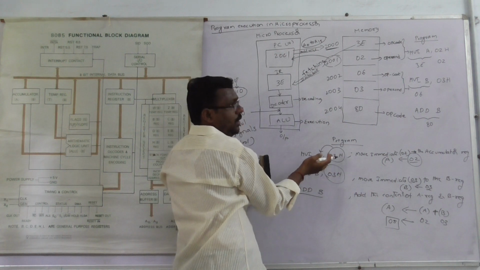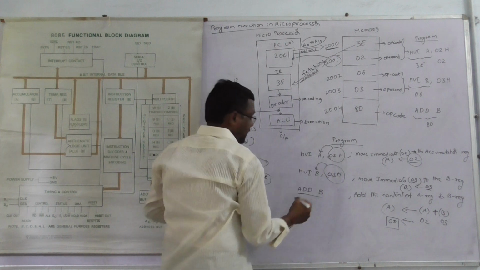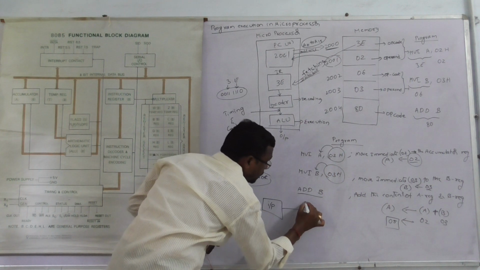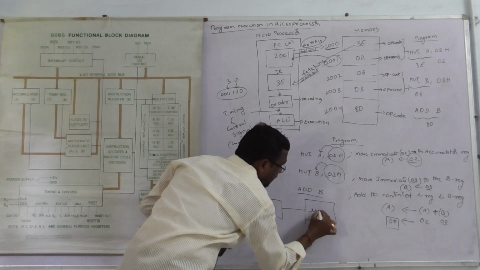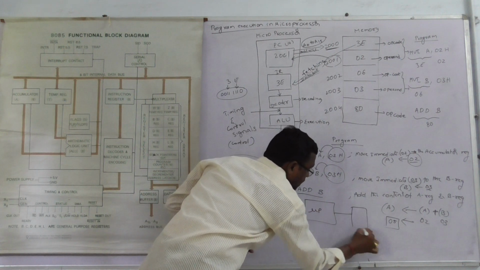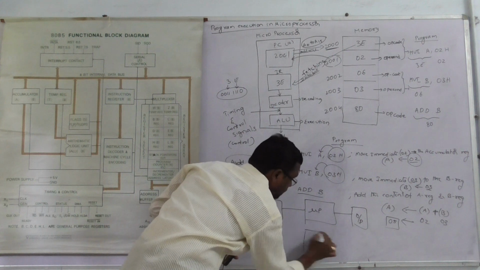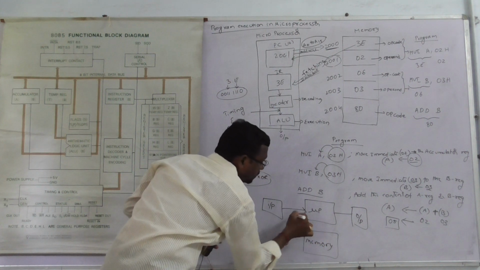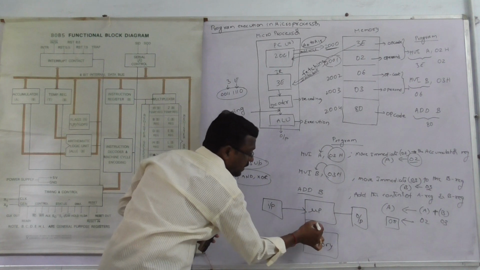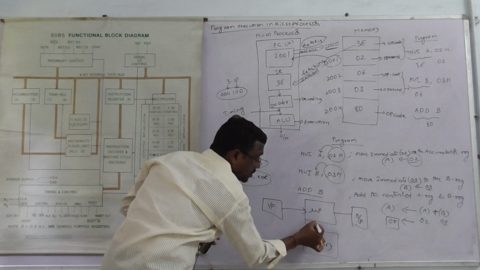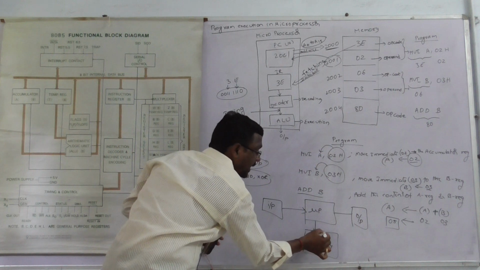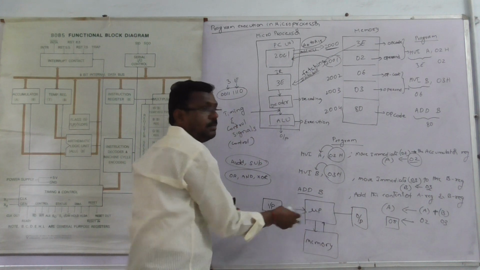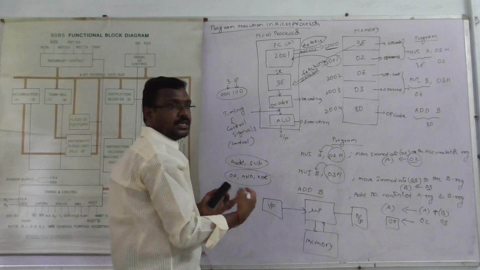We give the program as input to the microprocessor. This is the output. This is the memory. We give the input from the microprocessor to memory, and next from the memory to the microprocessor. The microprocessor processes the data.